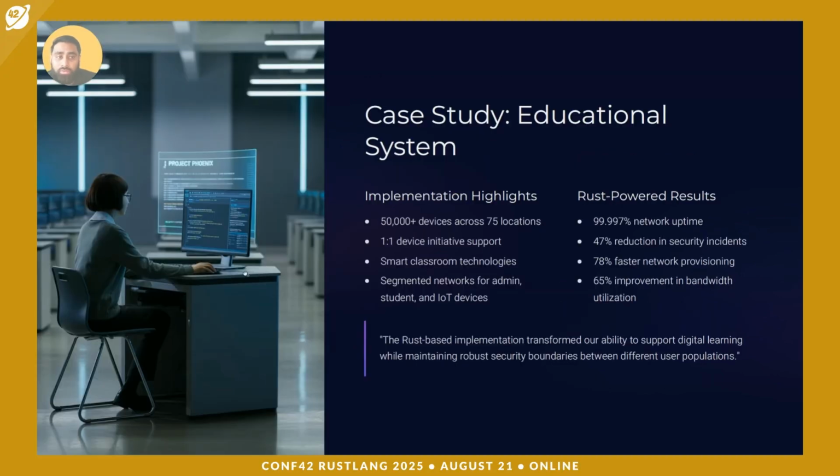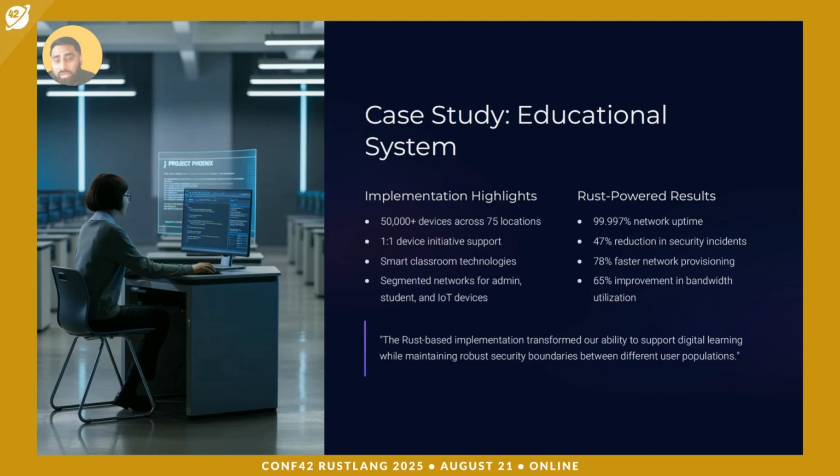So now we'll go through some case studies from the educational system. We have deployed recently in a couple of boroughs in New York City, around 75 locations, where we successfully pushed to 50,000 endpoints. This is a 1:1 initiative program for classroom connectivity. And we have segmented all the VLANs for admin, student, IoT, and all the other critical devices. These were isolated through security policies using Rust.